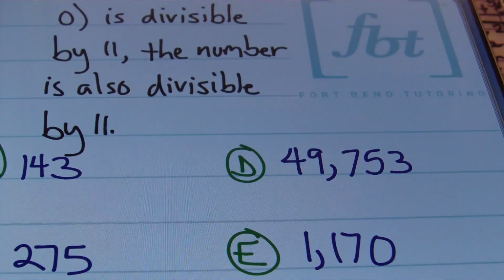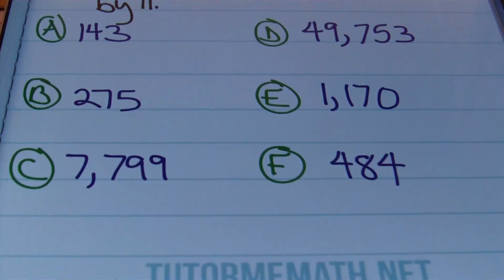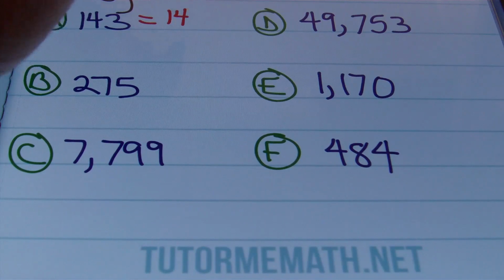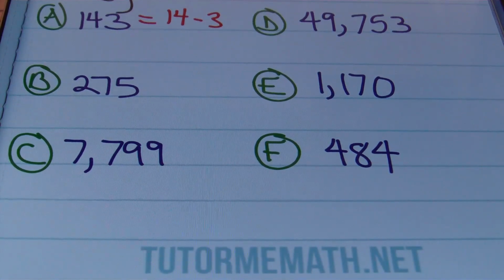We need to check this out. Let's see what happens here. For our first example, we have the number 143. If I subtract the last digit from the other digits, I end up with 11. Is 11 divisible by 11? Yes, it is. That checks out.